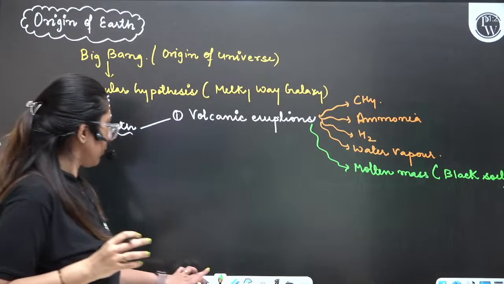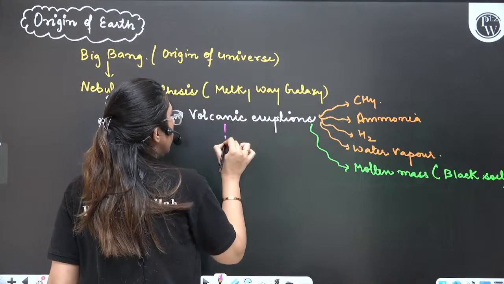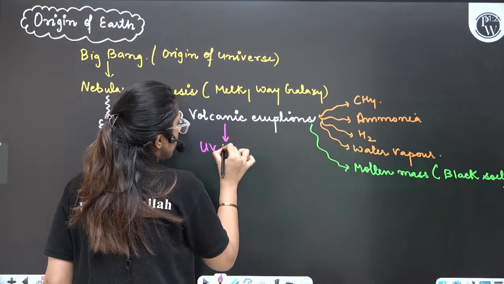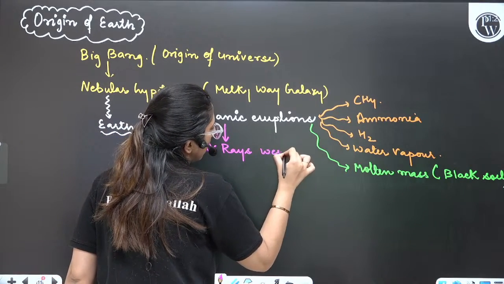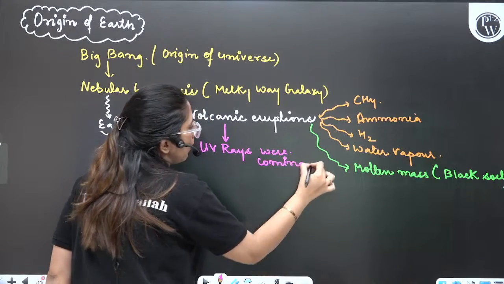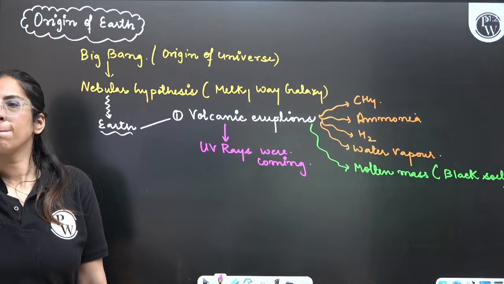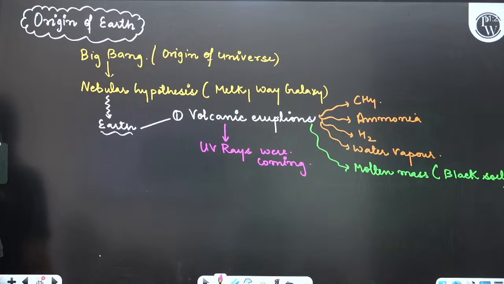Now, as there was volcanic eruption, UV rays were coming, right? Why were UV rays there? Yes, Avita, why were UV rays there?